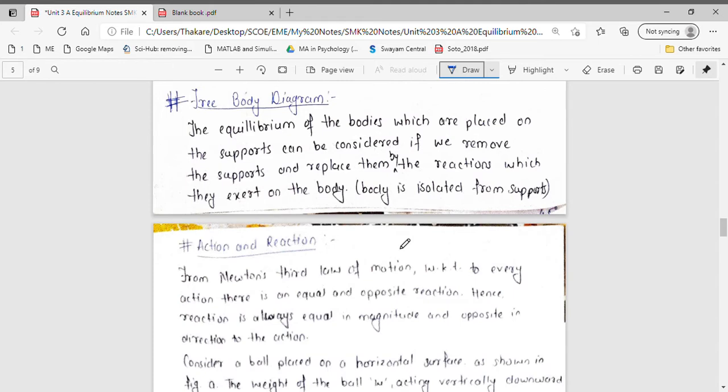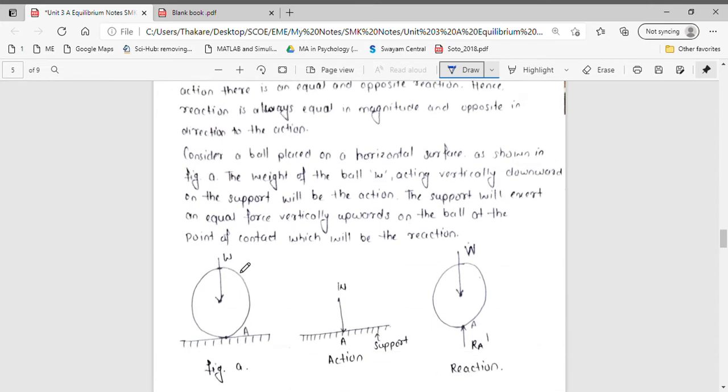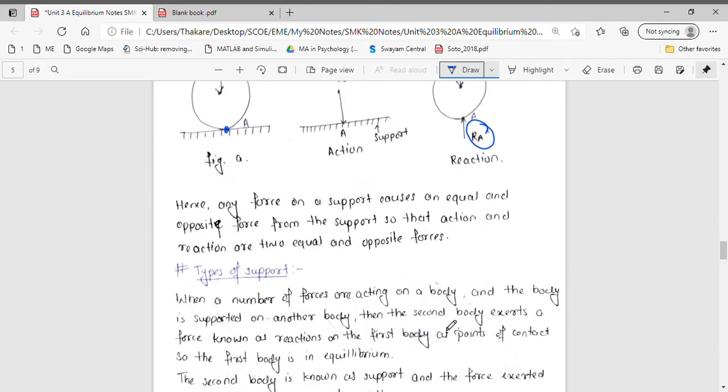Then we discussed free body diagram. Free body diagram is when you do not show any supports of the body, but you show the reactions developed on the body. Then we discussed active forces and reactive forces. The forces which we apply on the body are the active forces, and due to these externally applied forces, the body continues to be in its state of rest. That means they are balanced by some reactive forces. So the force which is applied, this W, is the active force, and the reaction which will be developed at point A, RA, is your reactive force.